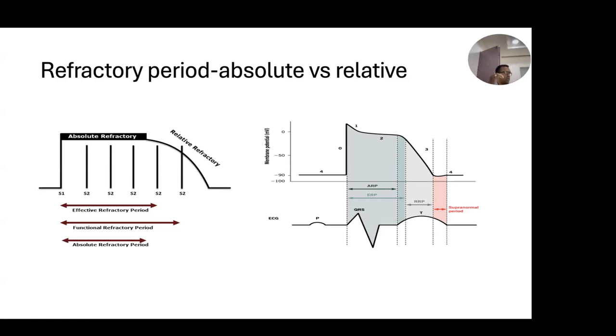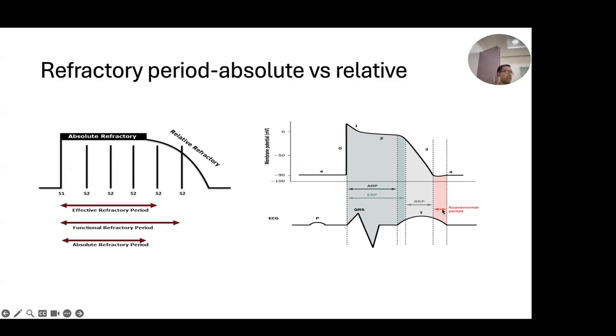It will not on the normal threshold. When we are pacing, the threshold we find, say 0.5, is the threshold. So you stimulate at 0.5, double it, what will it be? 1. So at 1, it will be activating. If you want to give at 0.5, it will not take. So a supra threshold will excite up to a level that is called functional. Okay. So here the relative refractory period has started.